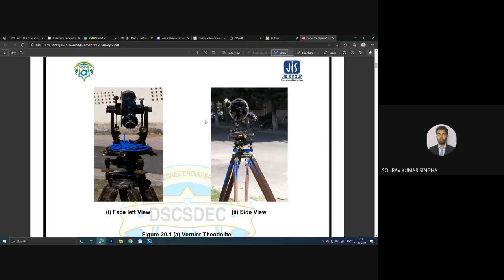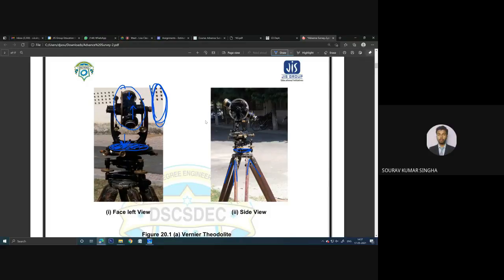Okay, and you can see this is the telescope. This telescope can be rotated in a circle. That means it can go upward and this portion goes downward or vice versa. So using this telescope we can measure the vertical angle.